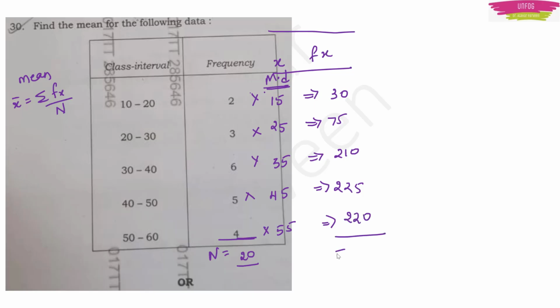Now this will give me summation fx. So for summation fx, you have to add it up. If you add, you will get 760. Now easily you can find the mean value. So the mean value is summation fx by n. So this one will be 760 by 20. So the mean value is 38. Okay.